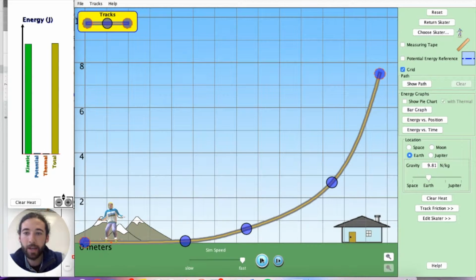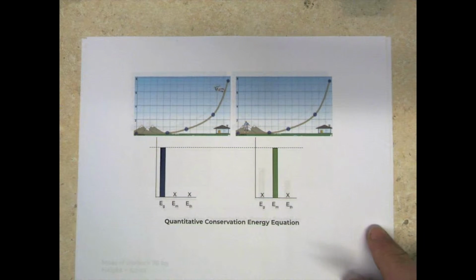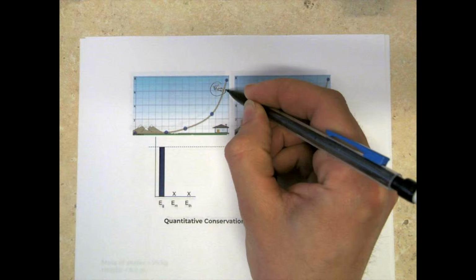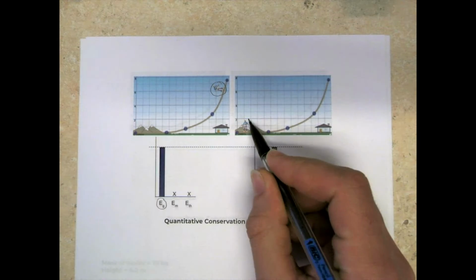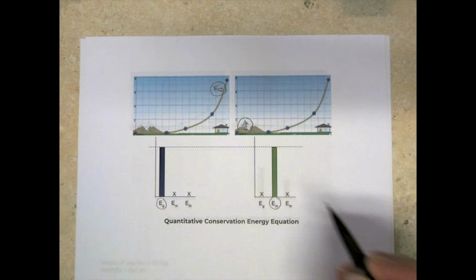So we're going to go ahead and look at a couple ways that we can quantify some of these values. Okay, so this is just a couple images from the video we just watched. We see that when the skater is at the top of the ramp, all the energy is stored in gravitational. When the skater is at the bottom of the ramp, all of it's stored in energy of movement.